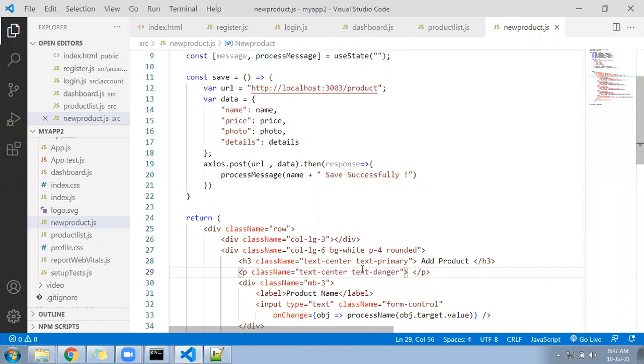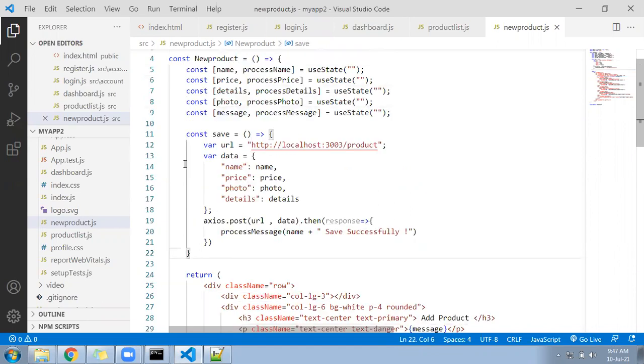After that, the message variable. So hope you have written a save functionality.